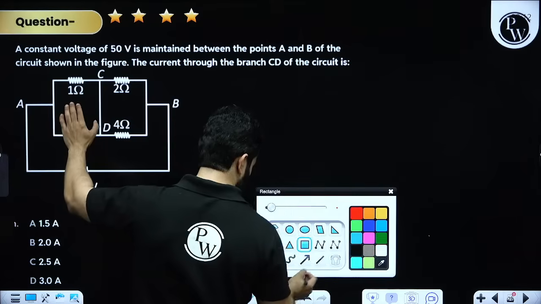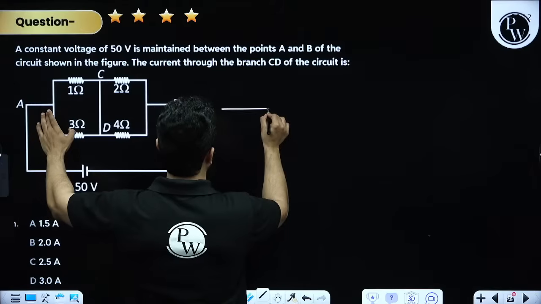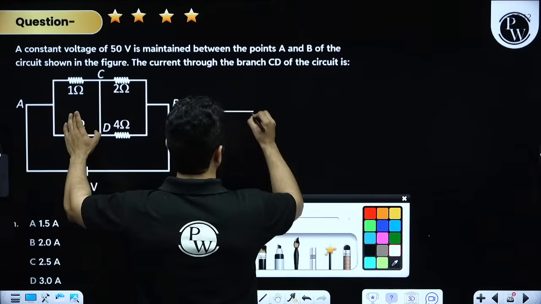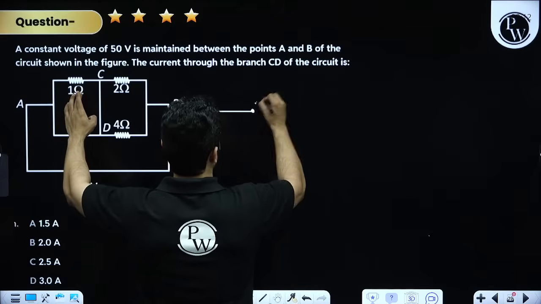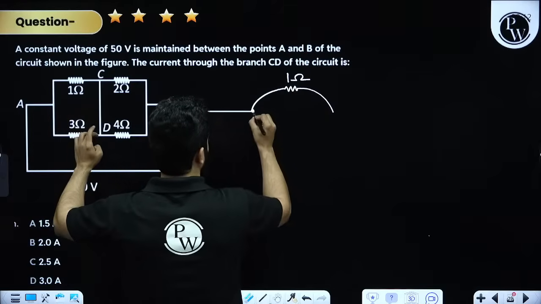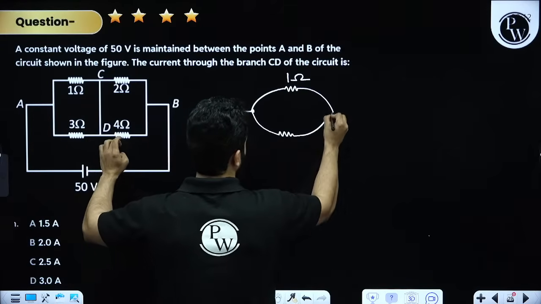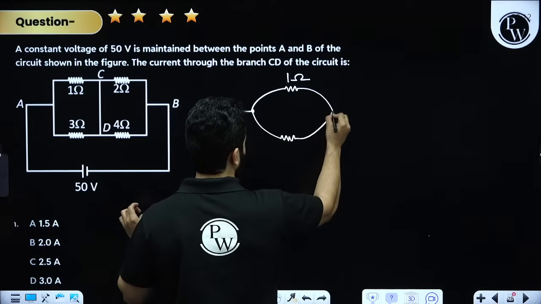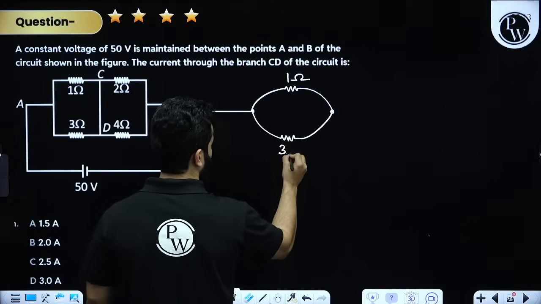So let's suppose this is point A. From point A, you have got resistance 1 ohm, and then you have got 3 ohm, right?